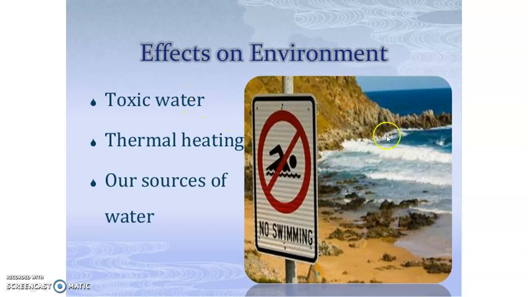See in the figure how that toxic water is going to damage our environment. Then thermal heating.